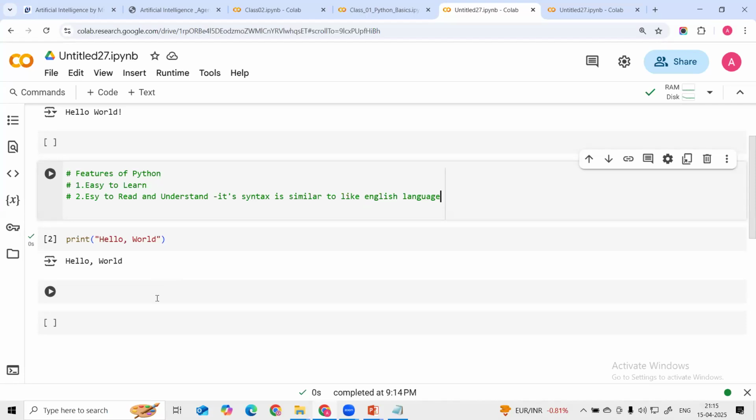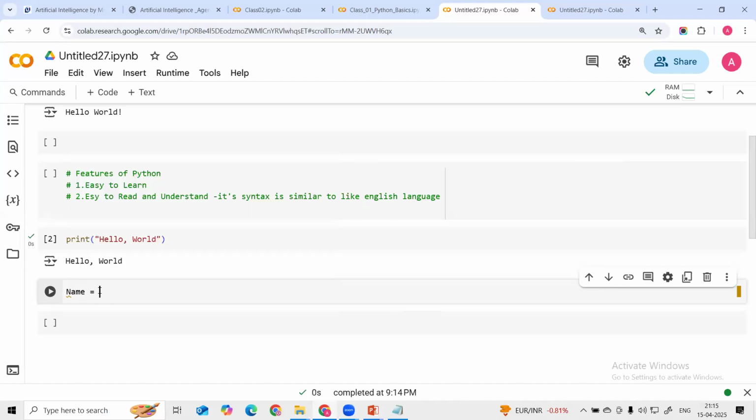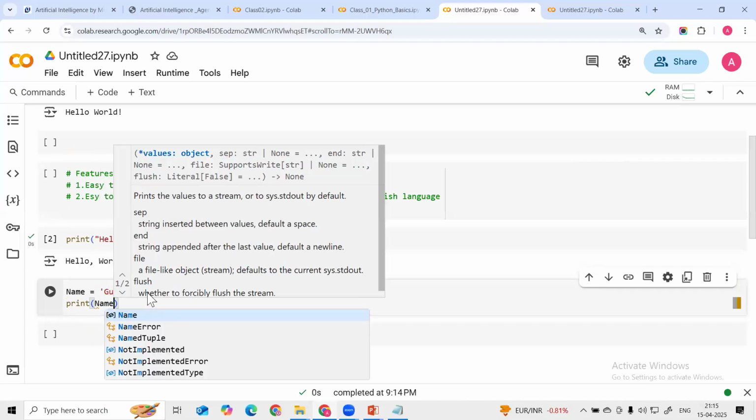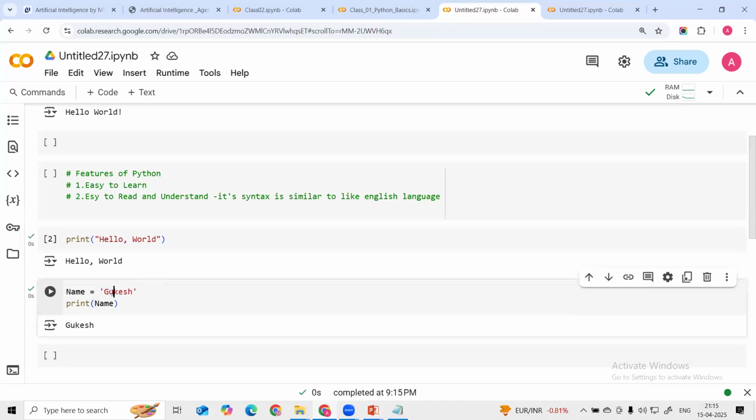So let's suppose I am defining the name. This is the name, and we have written it like English language. Here this is the variable, and this is the value of this variable, in a string. Let's suppose we are printing this name like this. You can get the response as Gukesh. This was the name, and this is the value I stored in this variable. We are going to see what a variable is, but it is a simple, English-like language.